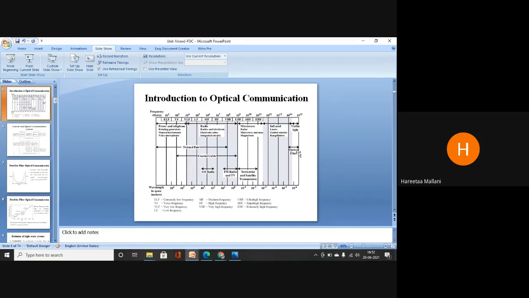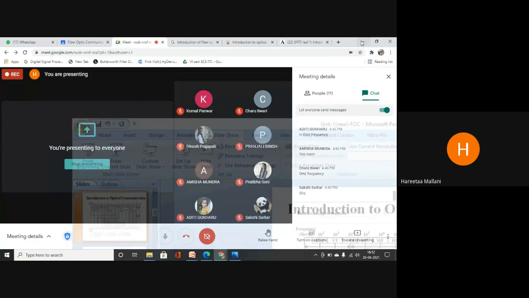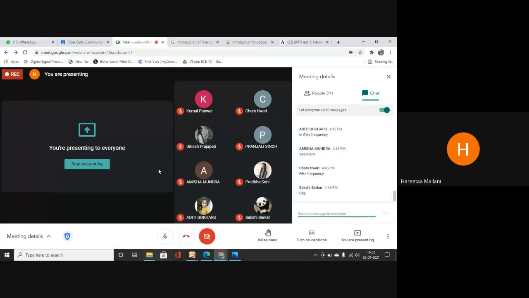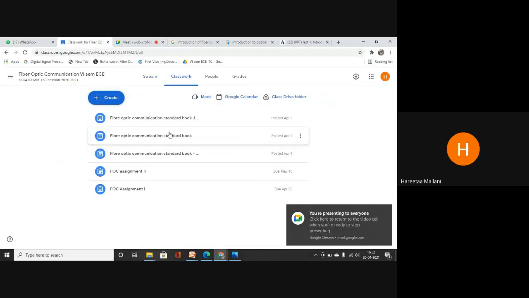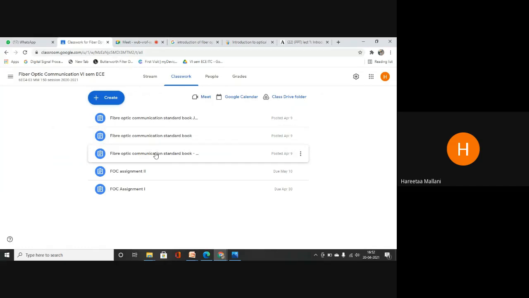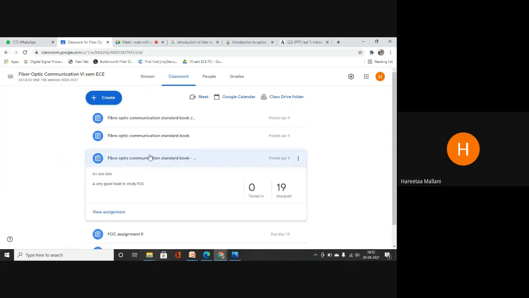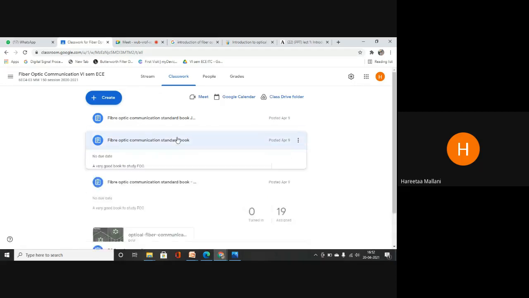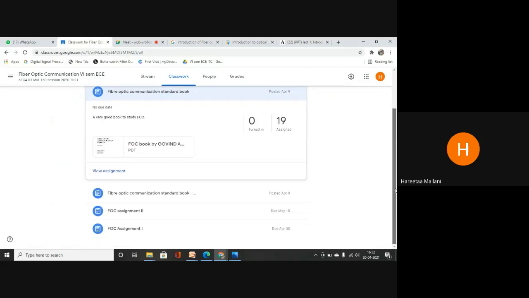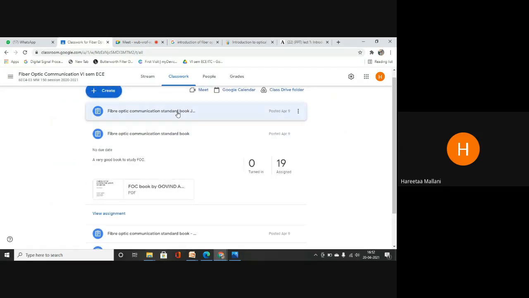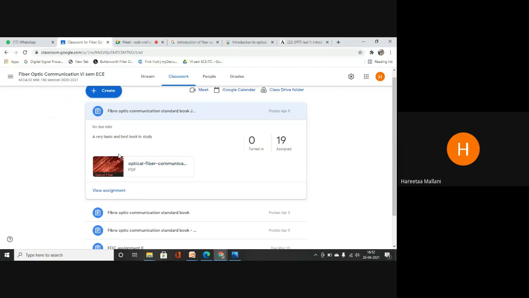So any doubt you can ask. And see, in the classroom I have shared different books also. These books I have shared. All these are very standard and very basic books. Govind Agrawal Senior is a very basic book. This is, I think, John Senior.